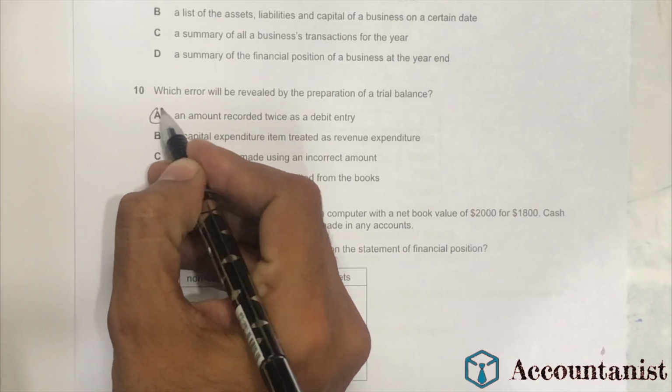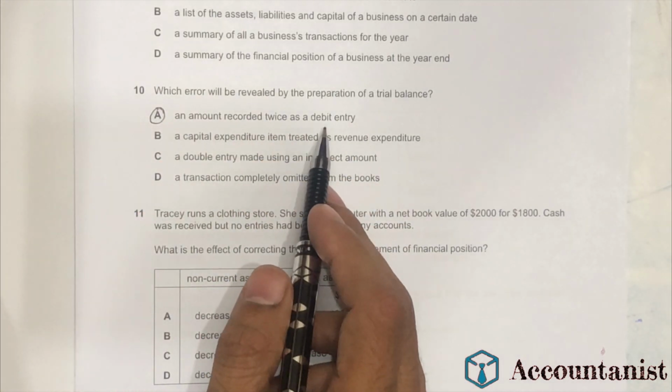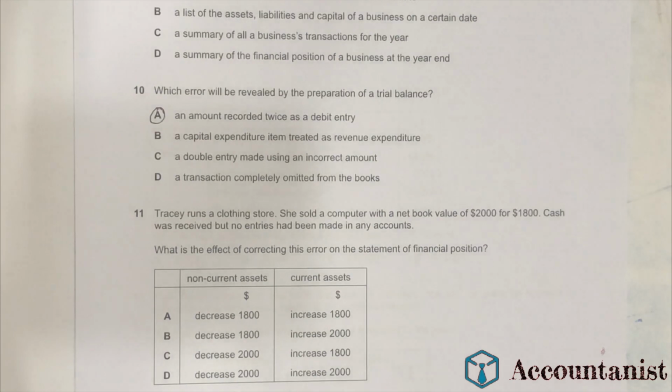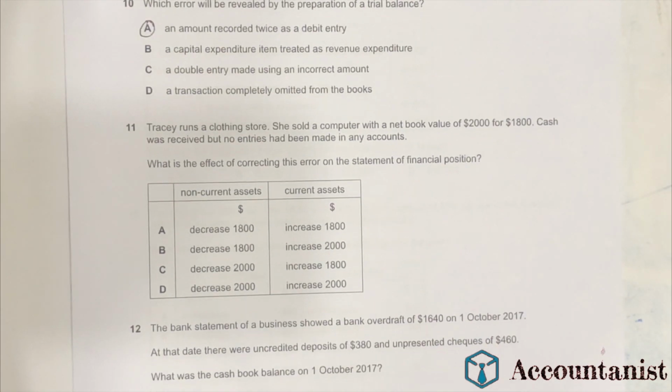If we write down a double amount on the debit side, that will create a difference. So the trial balance will not be equal.